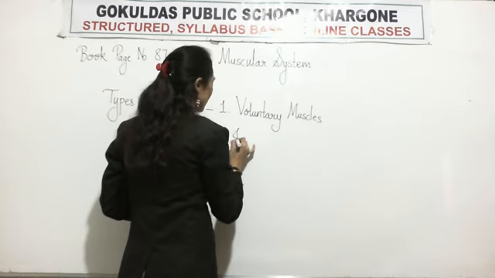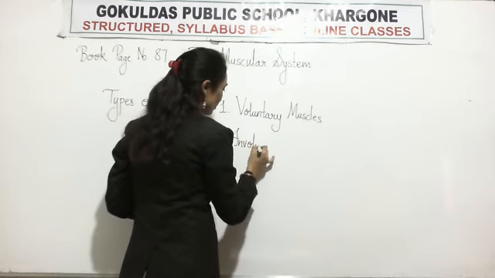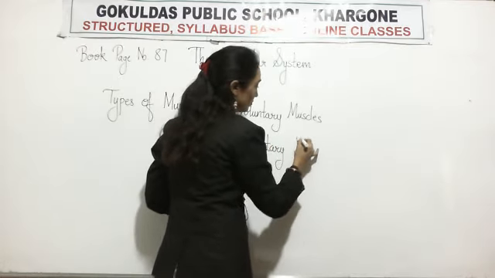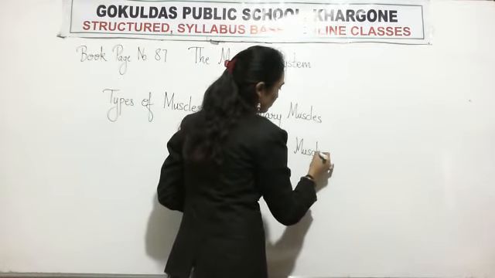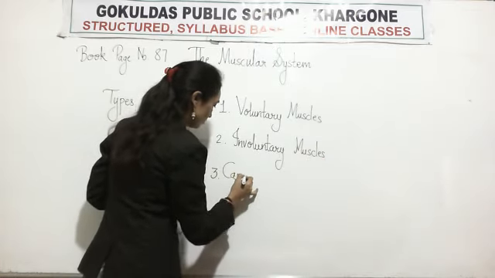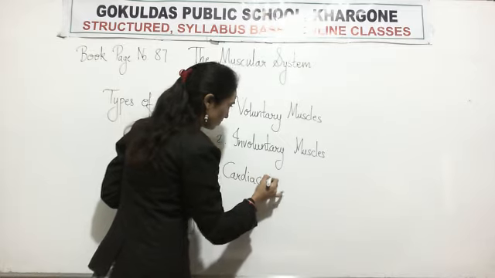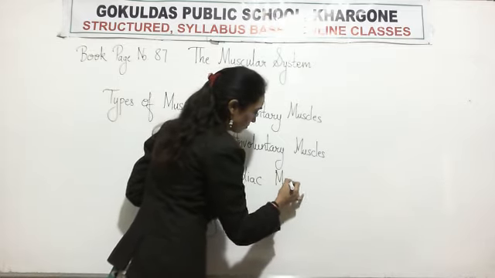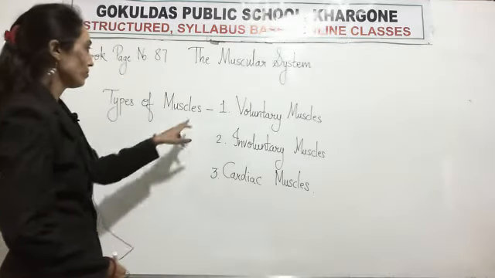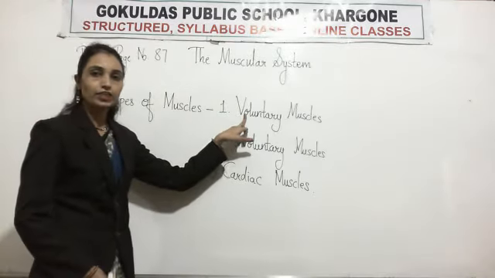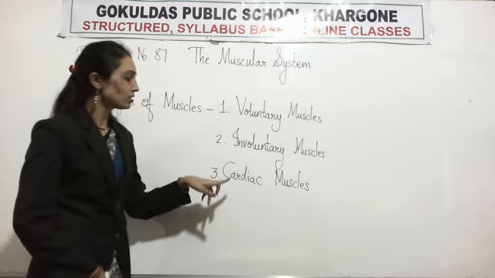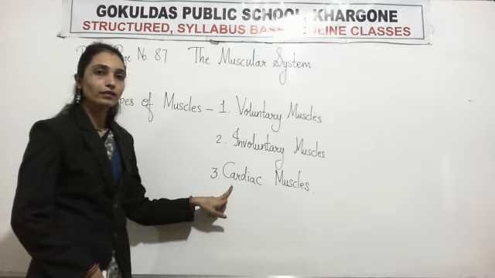Second, involuntary muscles. And third, cardiac muscles. So remember the types of muscles: voluntary muscles, then involuntary muscles, third cardiac muscles.